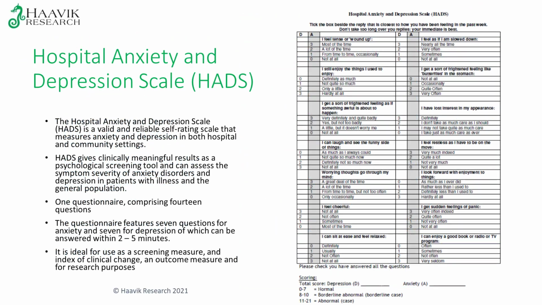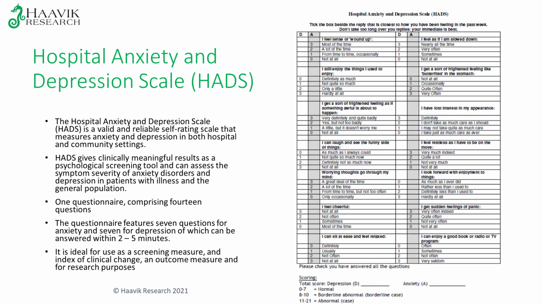So the Hospital Anxiety and Depression Scale, again, measures both depression and anxiety, whereas remember, the DASS is depression, anxiety, and stress, so you can look at all three of those. But this HADS is, again, valid and reliable. It's a very quick and easy screening tool where they would rate themselves on these different key questions from not at all to most of the time or very bad, right? So again, 0 to 3, some of them are about depression, some of them are about anxiety. Real quick and easy to fill in, and again, a great tool to measure over time how your patients are improving when it comes to anxiety and depression.